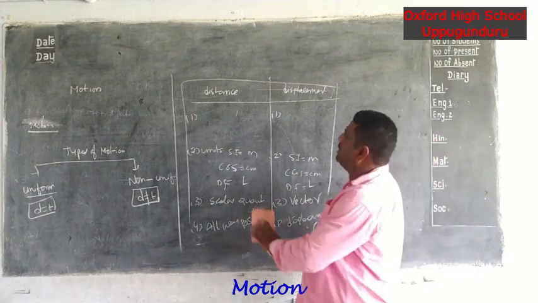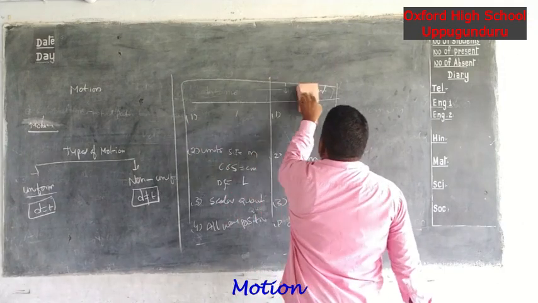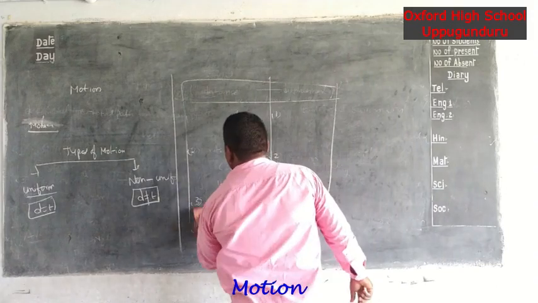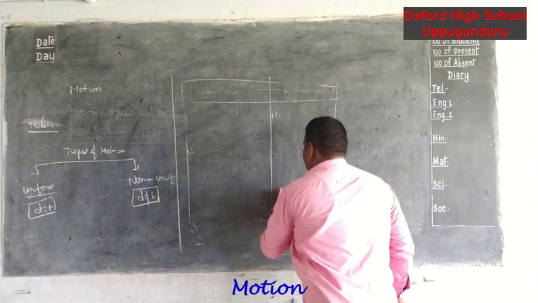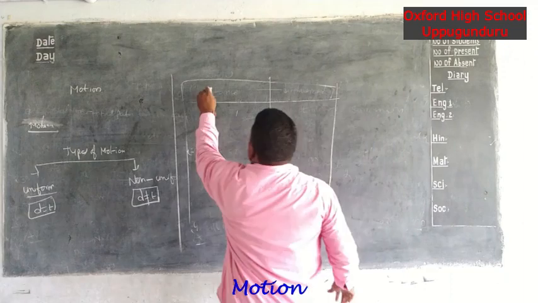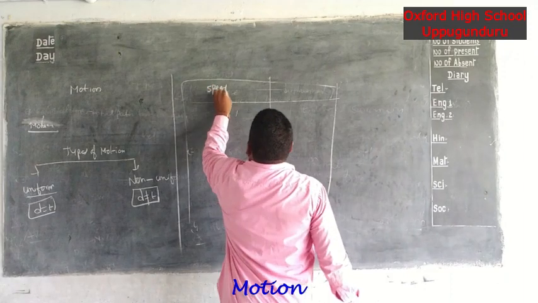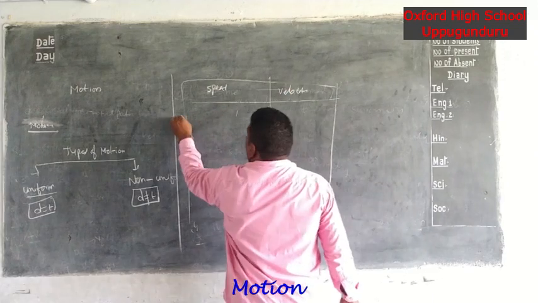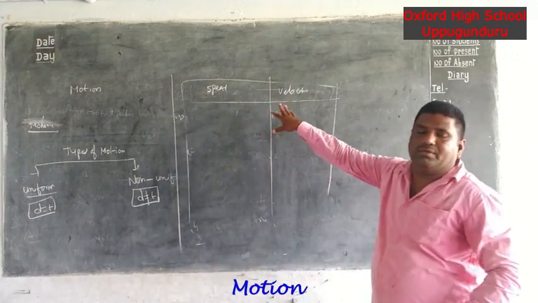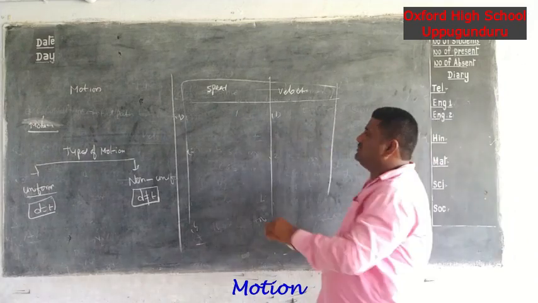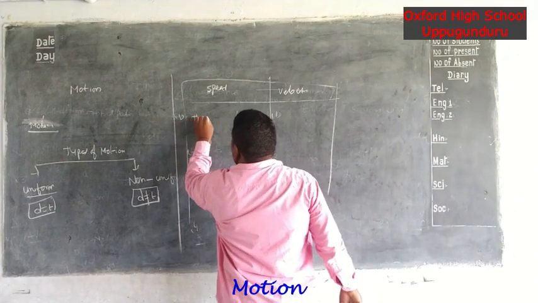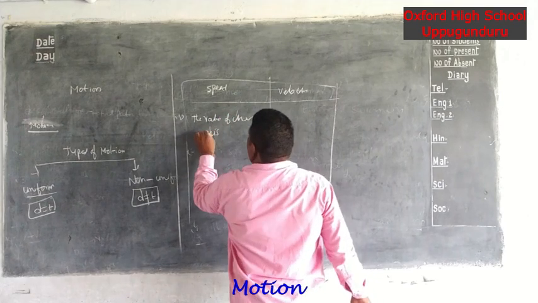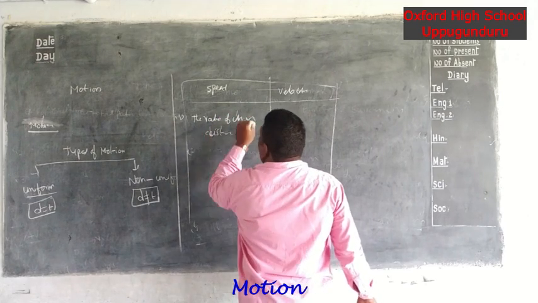Next, we will discuss the differences between speed and velocity. First point: the rate of change of distance is called speed.